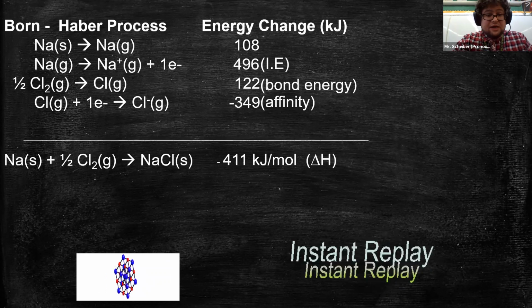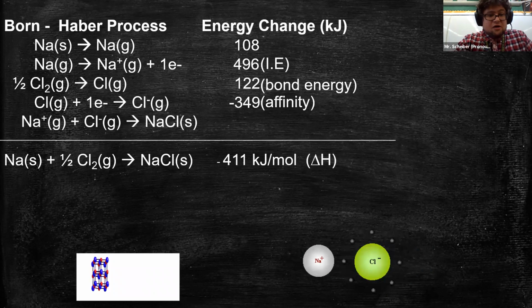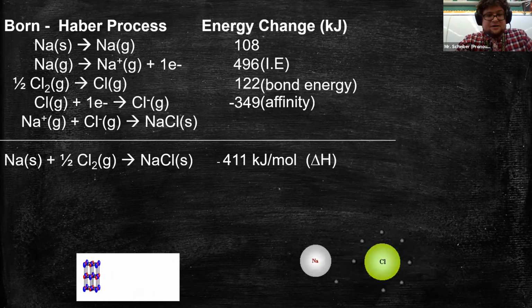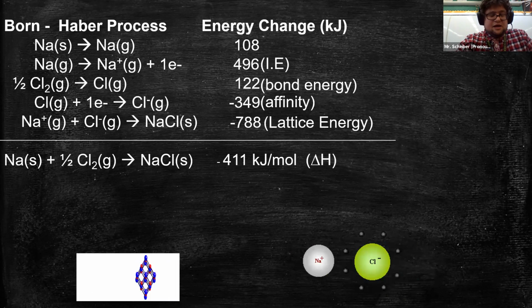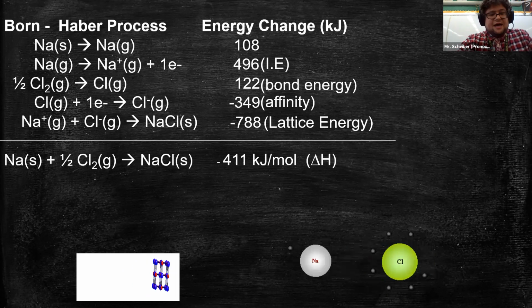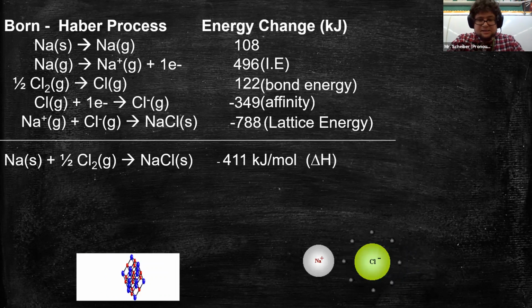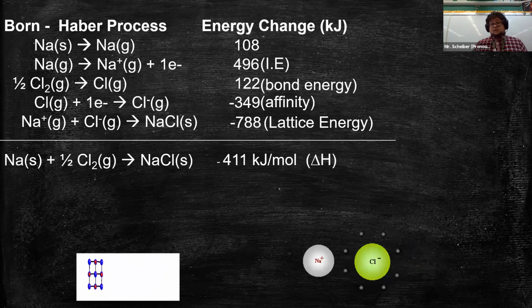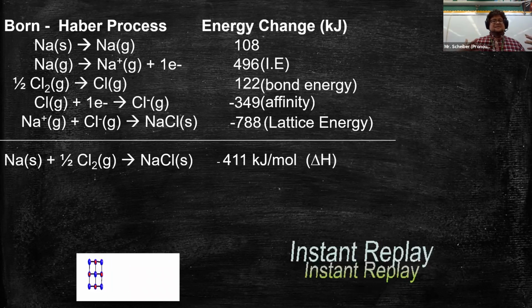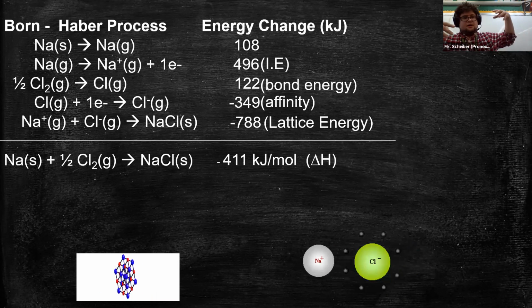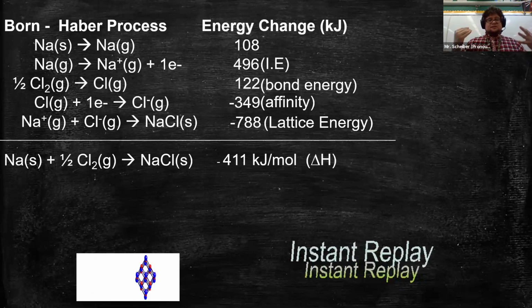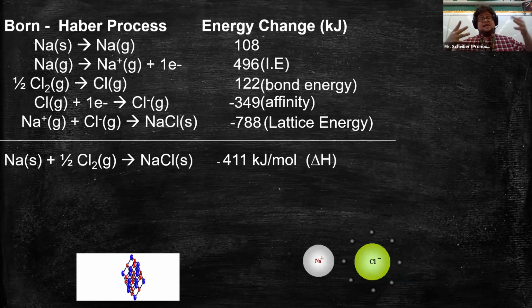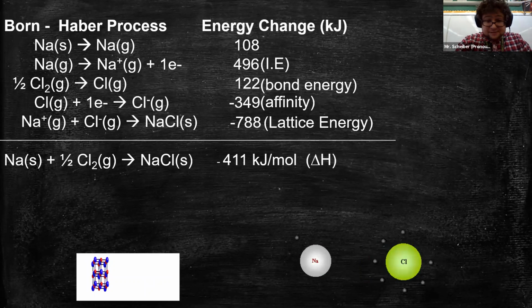It's not until we put in our last value, the lattice energy, that mathematically this all makes sense. In conclusion, to summarize, it takes energy not just to break up ionic bonds, but to actually form that special, specific arrangement in the crystal lattice. And that's what lattice energy is.